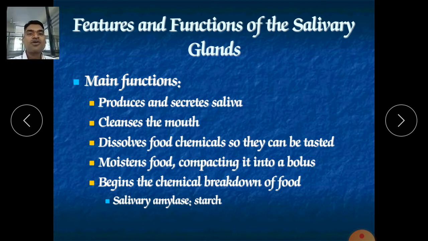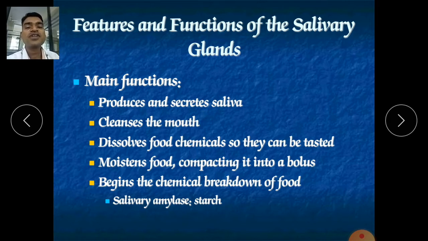It cleans our mouth. Cleanliness should be there; don't decrease the cleanliness. Saliva is also part of the mucus. It dissolves food chemicals so that they can be tasted.